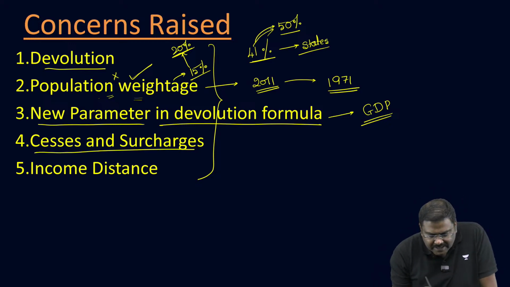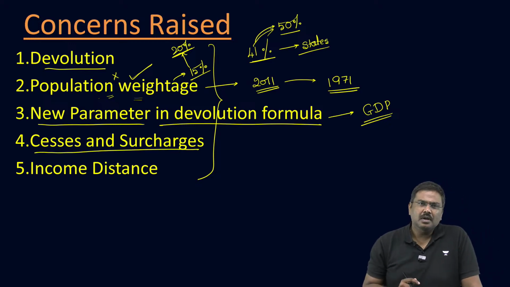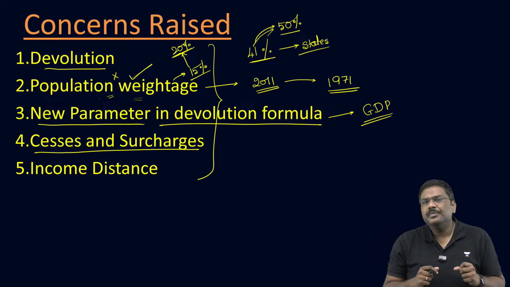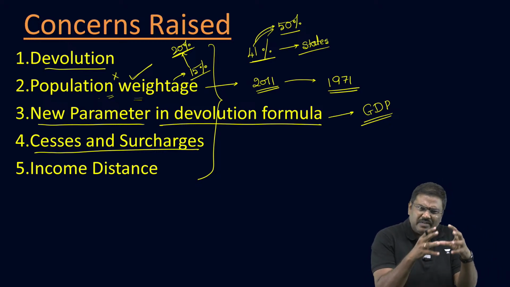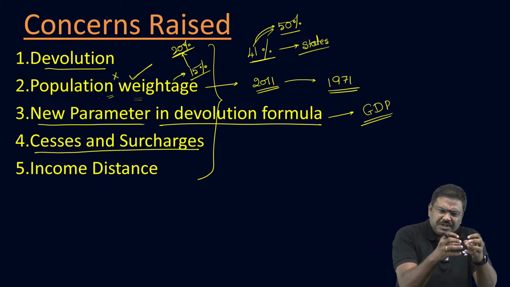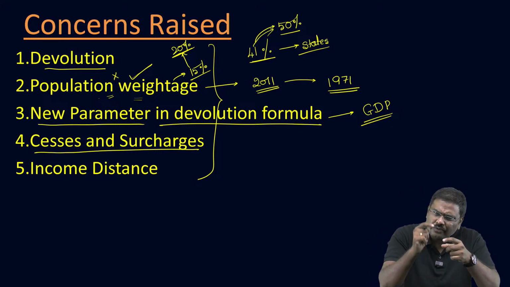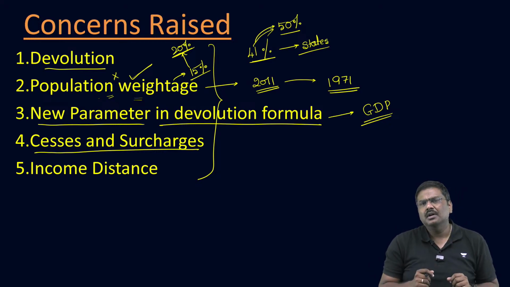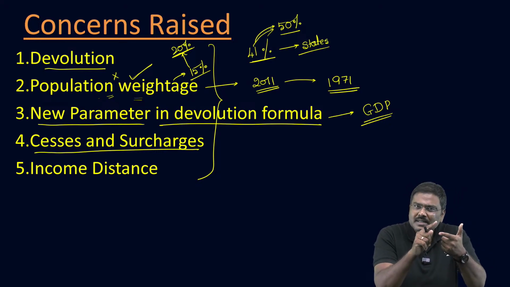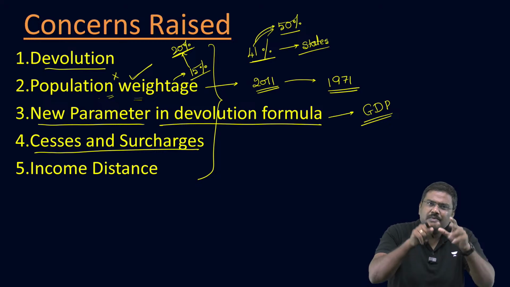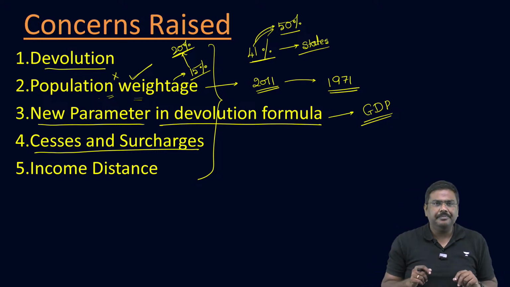Fourth one, cesses and surcharges. I hope all of you know this. The central divisible pool, from which the amount goes to the states and the center according to the formula given by the Finance Commission, doesn't include the cesses and surcharges which are imposed and collected by the center.